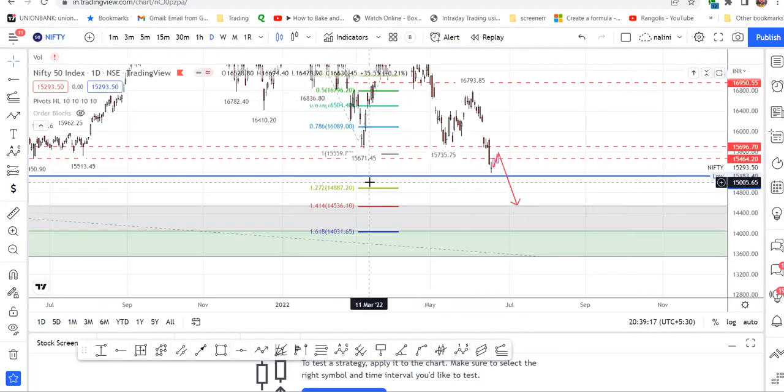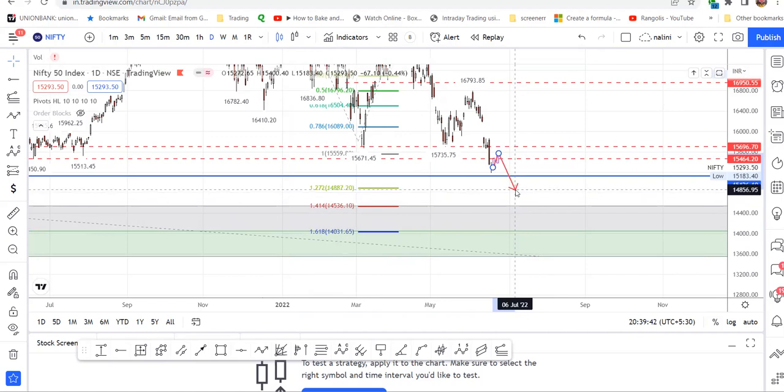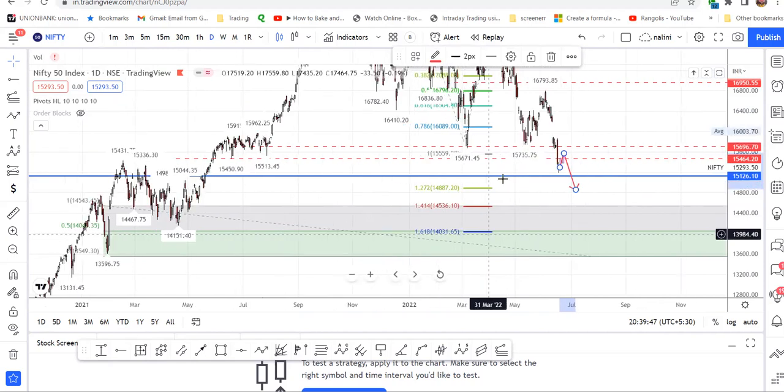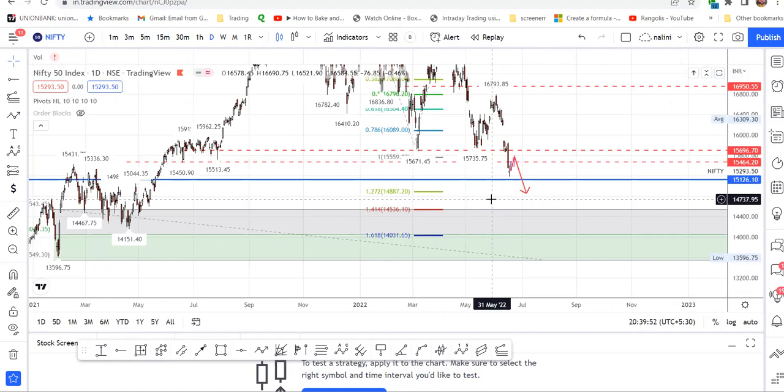Sometimes the zigzag extension will also be to 1.272, and also it will come down to 1.414 and 1.618. So when it is exactly at this order block, it can stop even here, or even at the level of 14,887, the fib extension is telling. So there is more weakness to go in the Nifty.